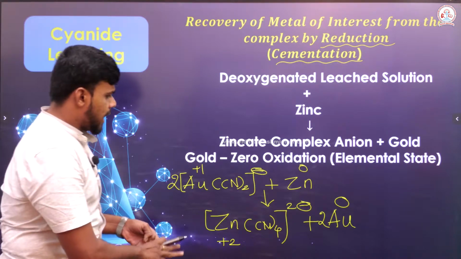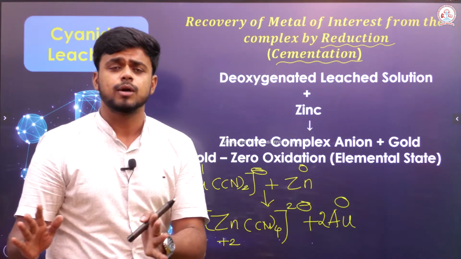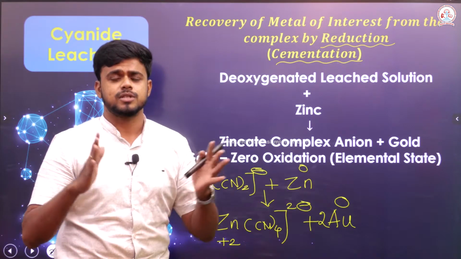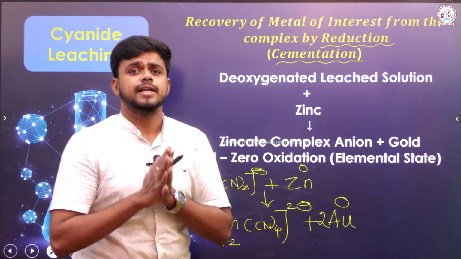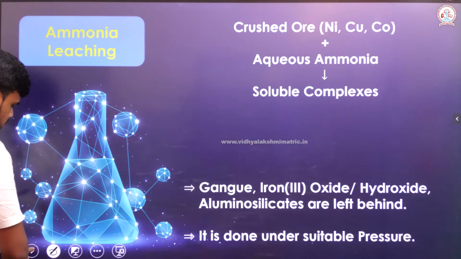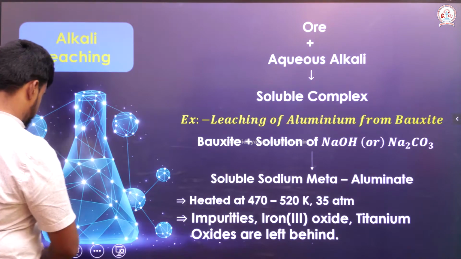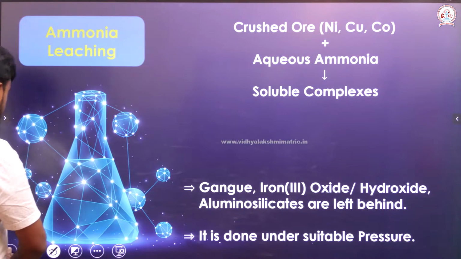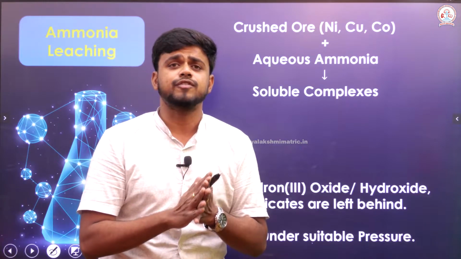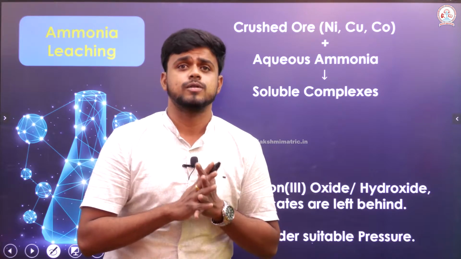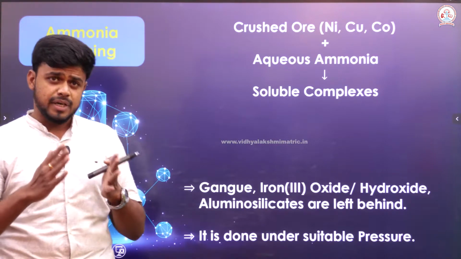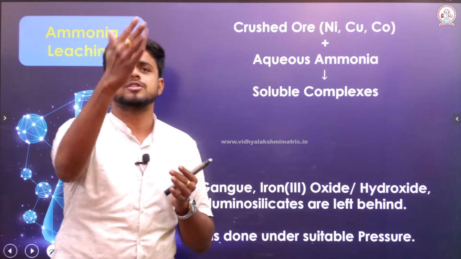Then somehow I have extracted separately the gold from the ore which has an impurity in it. So, this is an example of cyanide leaching. A similar method can be implemented for the extraction of silver also. Silver also can be extracted in a similar way, where I am able to separate the silver from its ore.